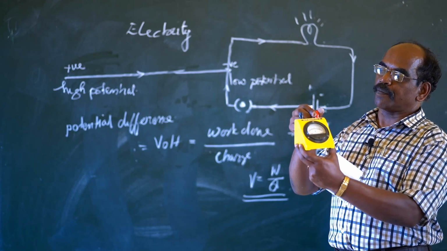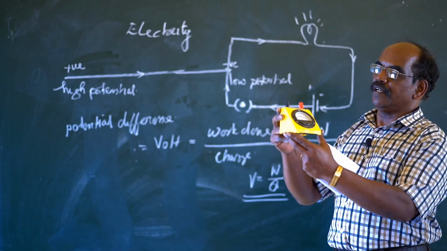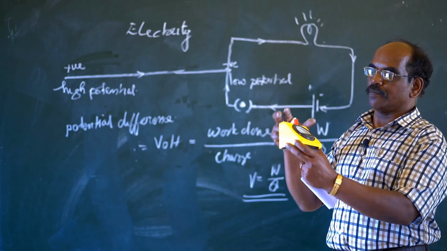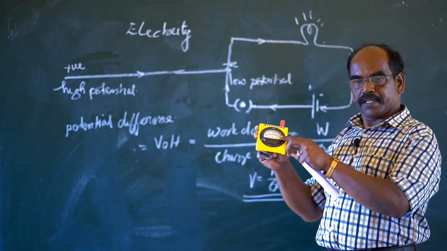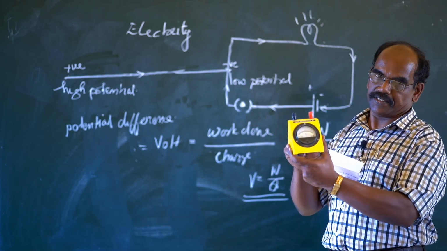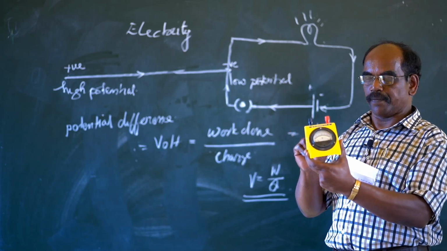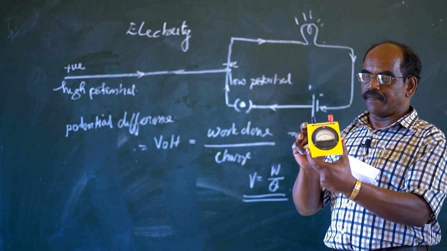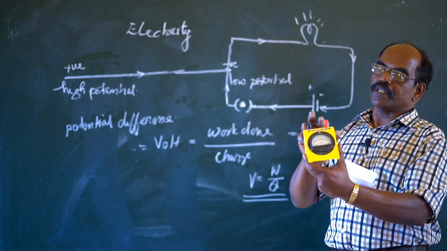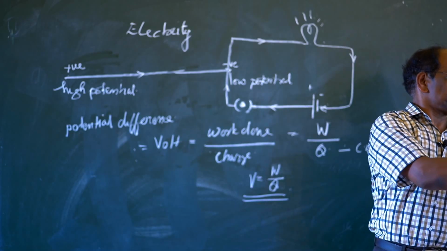The positive terminal is the red one and this one is black. While you are studying more in the laboratory, you will get more details about this voltmeter, and it is a high resistance device. And what is the use of the voltmeter? To measure the potential difference in volt, and volt is the SI unit of potential difference.